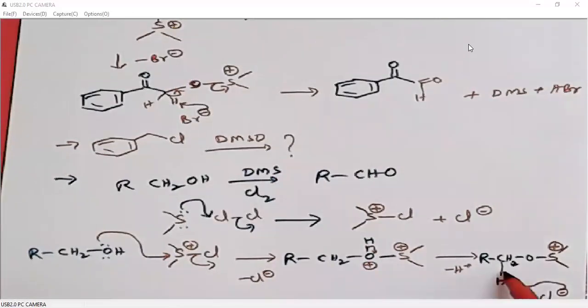So this carbon hydrogen bonding electron will be polarized towards carbon oxygen, and then sulfur will be leaving. So what we get is RCH double bond O plus DMS. Of course, plus we can write HCl.